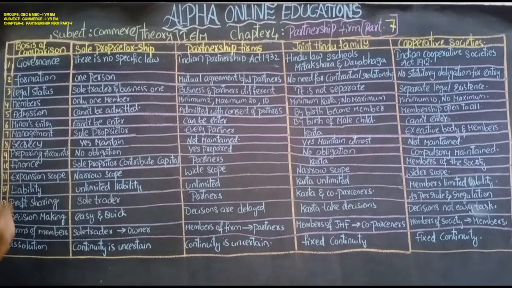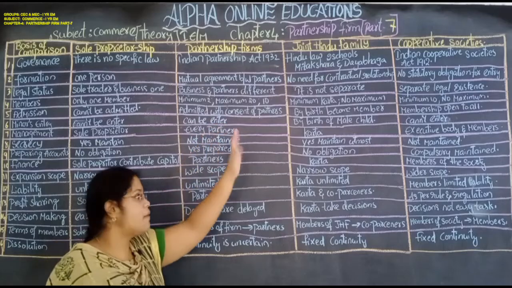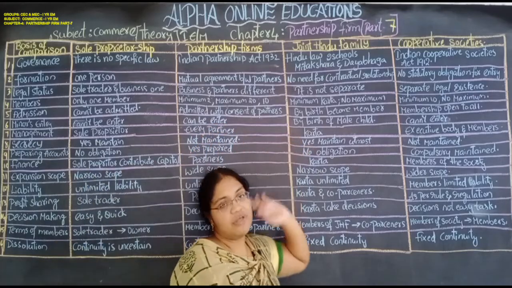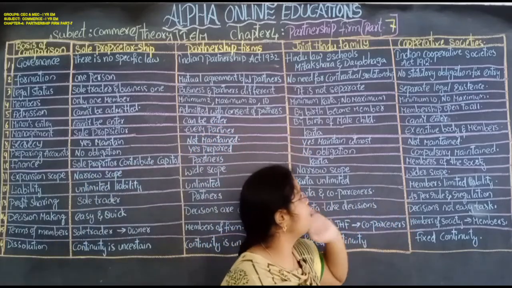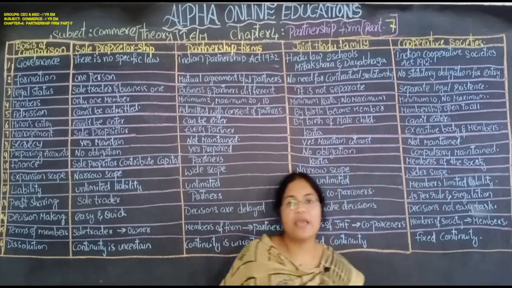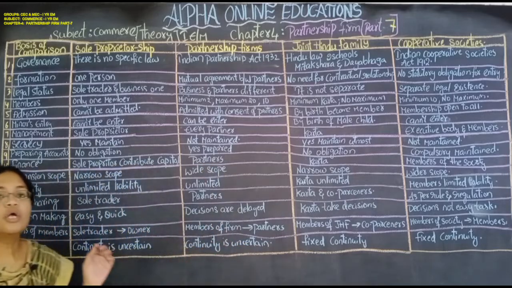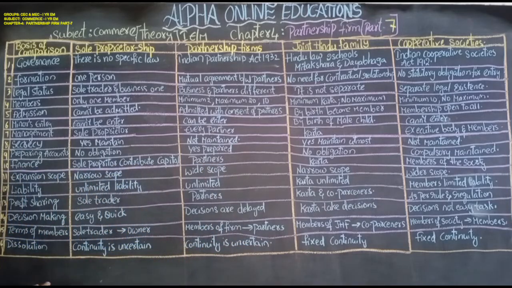Next, management. The total management is done by the sole proprietor. Here the total management is done by every partner, meaning all partners. Here the karta will manage each and everything. Here an executive body and members are there. They will manage the total cooperative society.